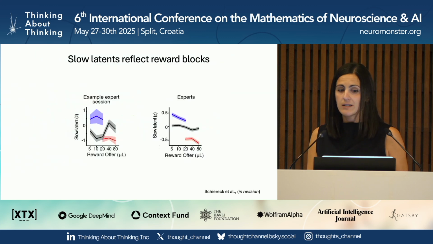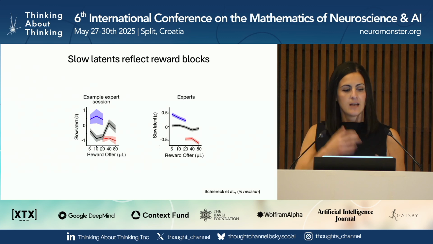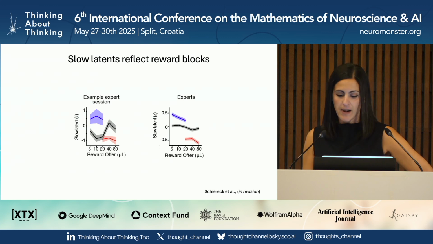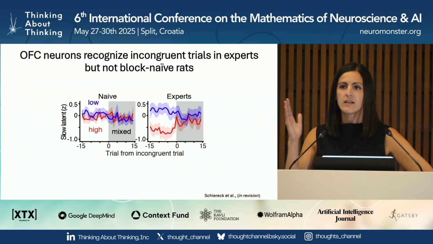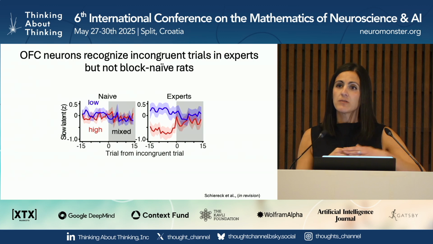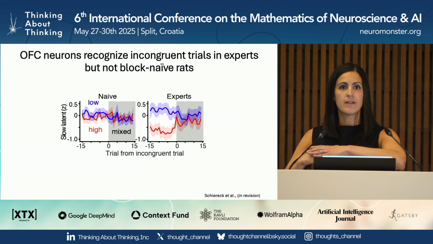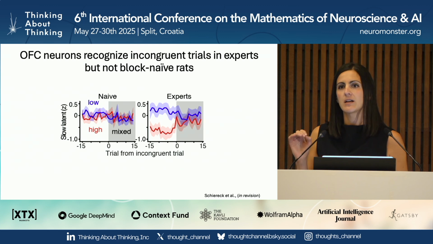What about the across-trial latents? So those nicely reflect the inferred block, and that's true for one example session and also across experts. And similar to what we did with the single neuron firing rates, we can also align these across-trial latents to these incongruent trials that are highly informative of state transitions. And in the expert rats, we see a clear separation before the transition and then collapsing to a common value afterwards. Whereas if we record from naive rats as they experience blocks for the first time, we don't see similar dynamics.